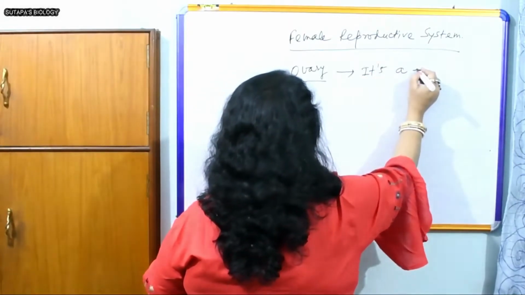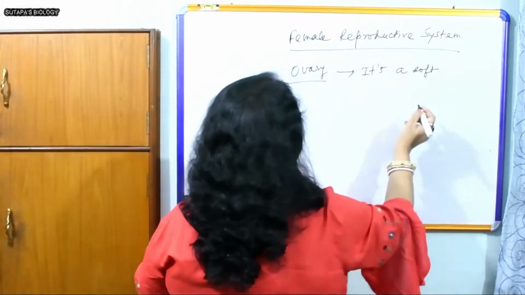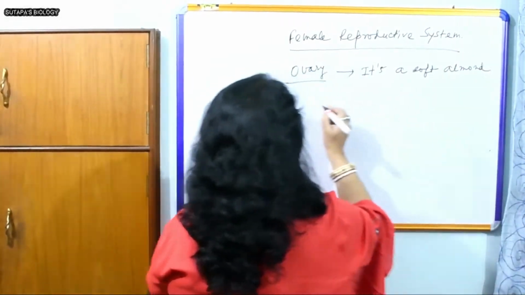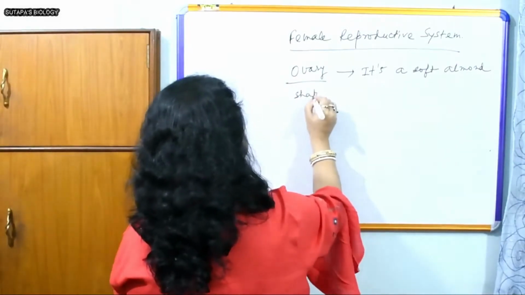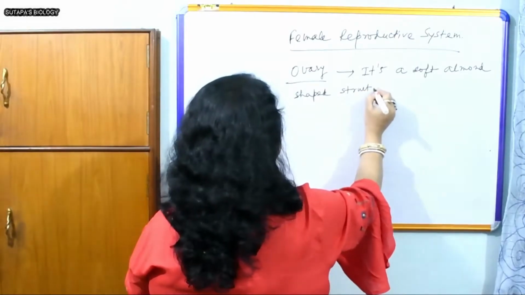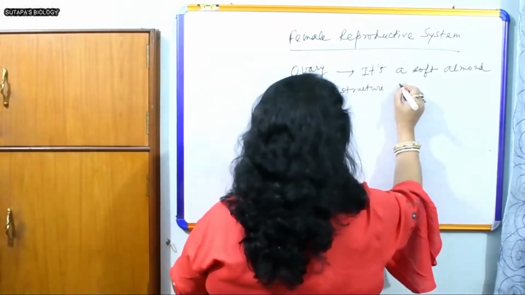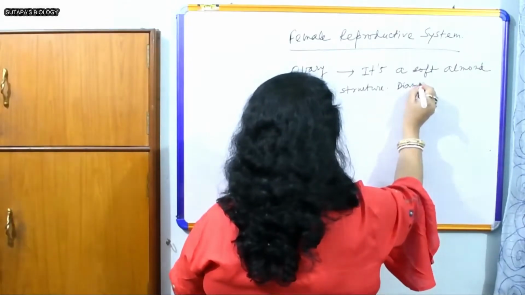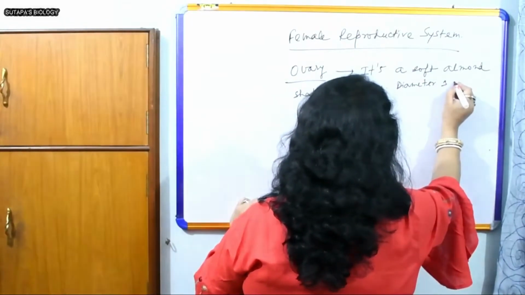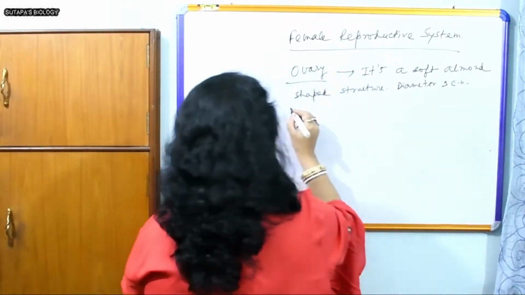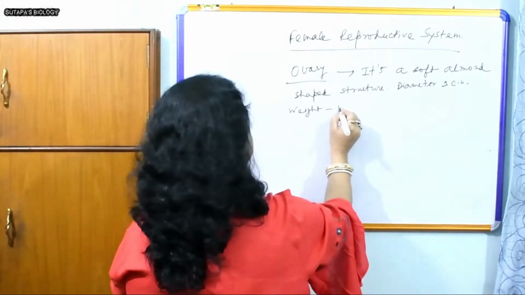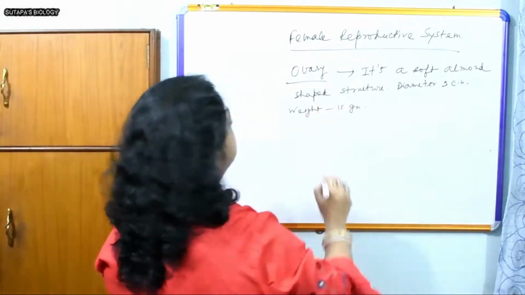So about the ovary: it's a soft, almond-shaped structure, diameter is 3 centimeter, and it weighs 15 gram in the adult female.